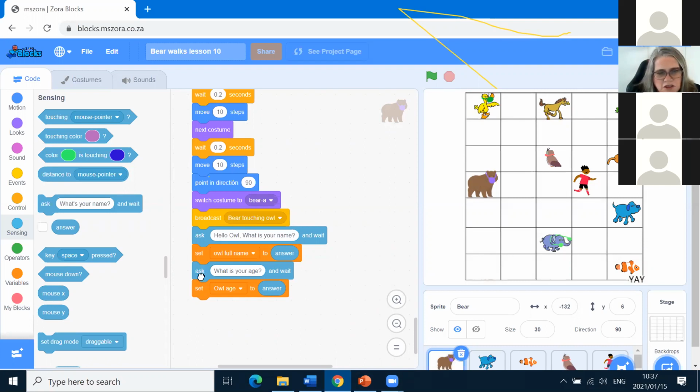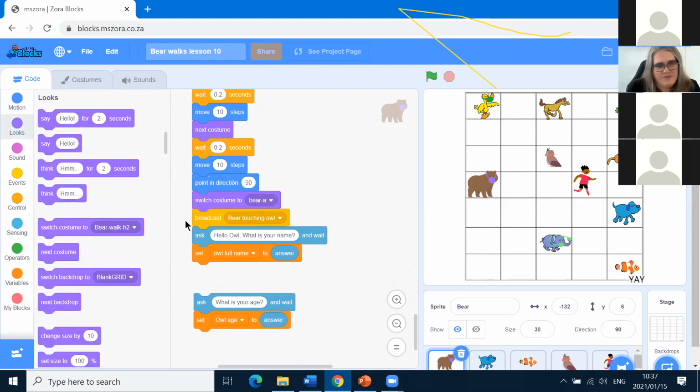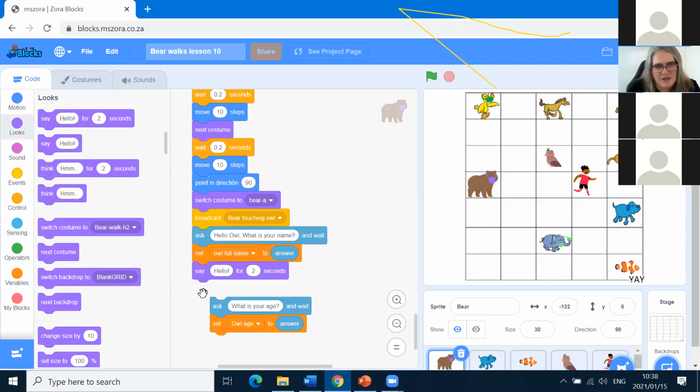Just one little thing. Why don't we say OWL's name? Bear can say something polite here, like say, OWL's name, and then welcome.